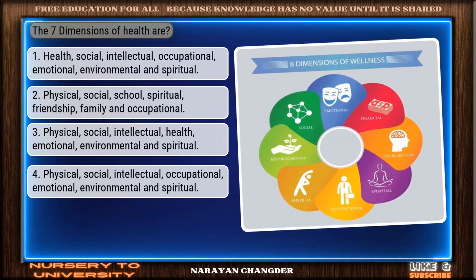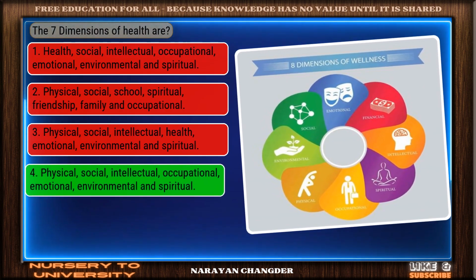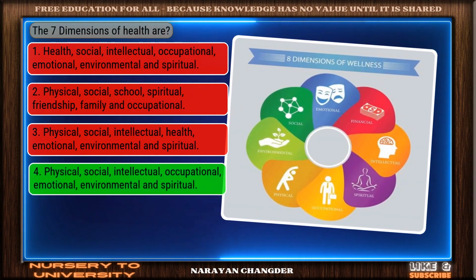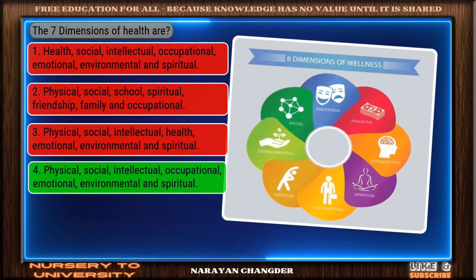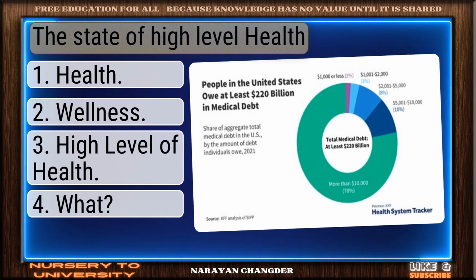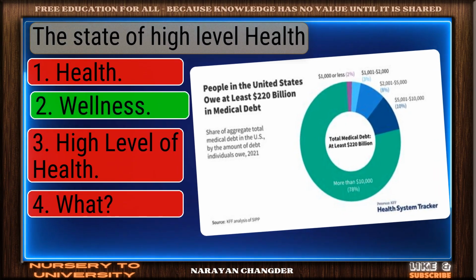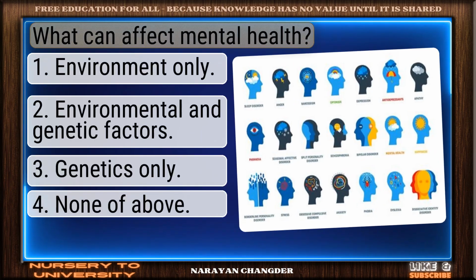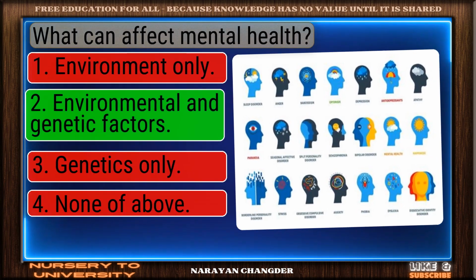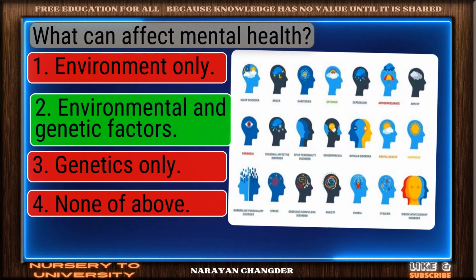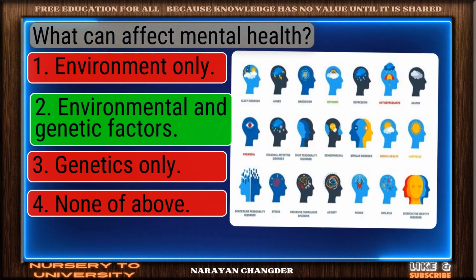The 7 dimensions of health are... Solid response. Physical, social, intellectual, occupational, emotional, environmental, and spiritual is a valid choice. The state of high-level health. Perfect. Wellness is the correct choice. What can affect mental health? Good thinking. Environmental and genetic factors is the right answer.